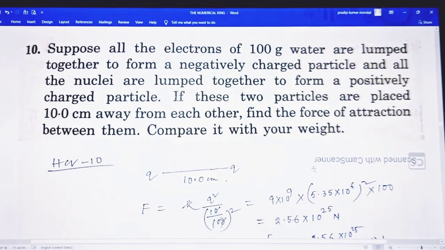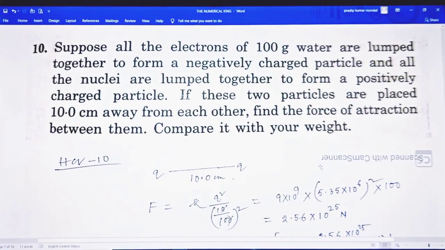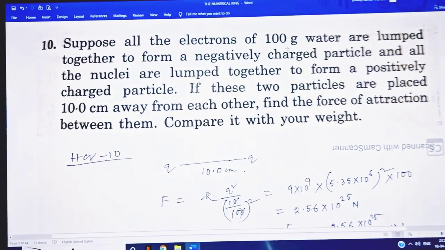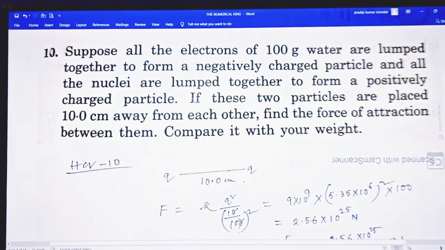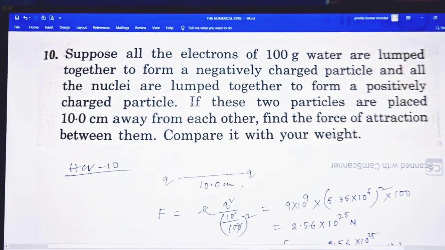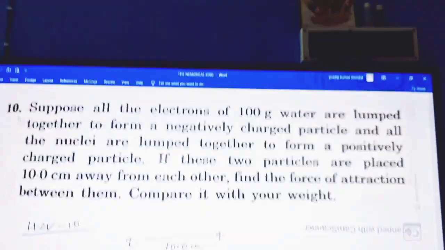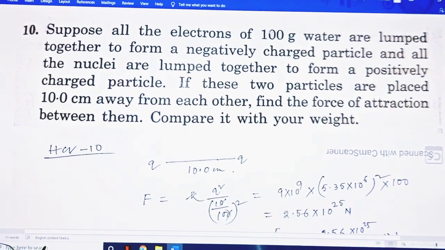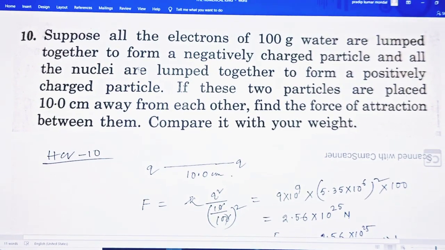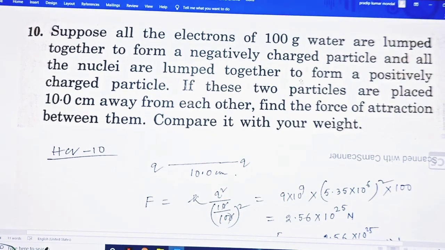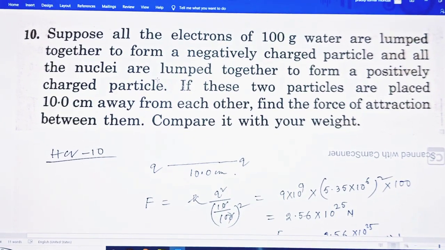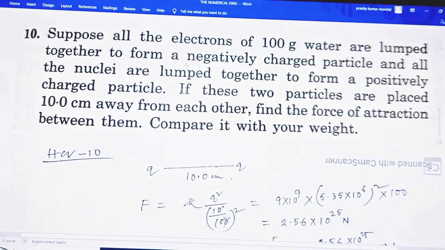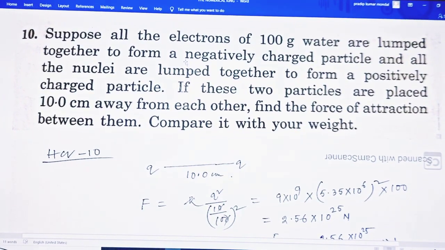So next, suppose all the electrons of 100 gram water. This question 10 is a combination of questions 9 and 10. Suppose all the electrons of 100 gram water are lumped together to form a negatively charged particle, and all the nuclei lump together to form a positively charged one. So this is the concept of conservation of charge.